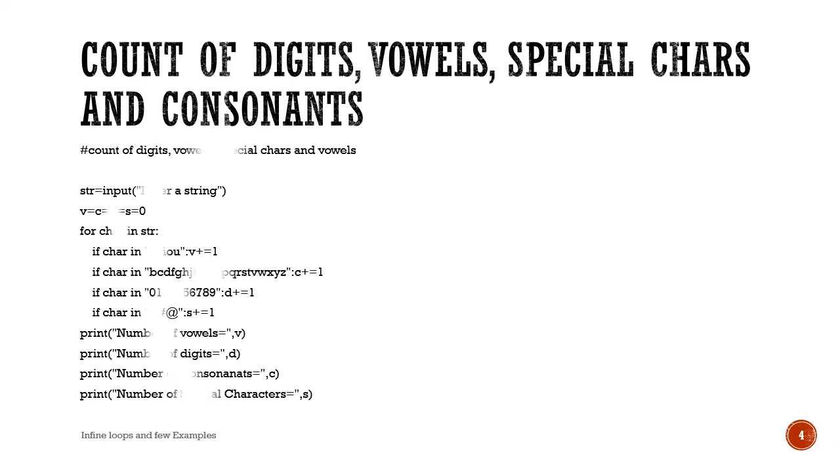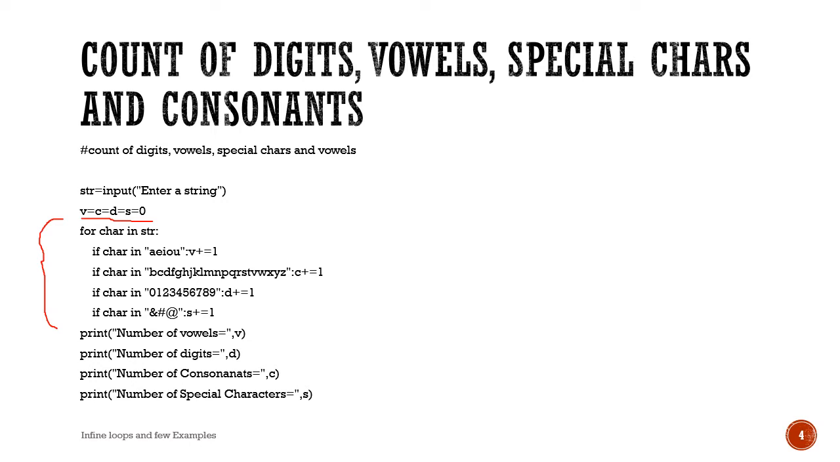Now we see the first example, to count the number of digits, vowels, special characters and consonants in a string. For this, the first statement of the program asks the user to enter a string. We have initialized 4 variables B, C, D, S to 0. B is to count the number of vowels, C to count consonants, D to count digits and S to count special characters in the inputted string. This for loop is used to traverse through each and every character in the string, so it will execute till we reach the last character of the string.